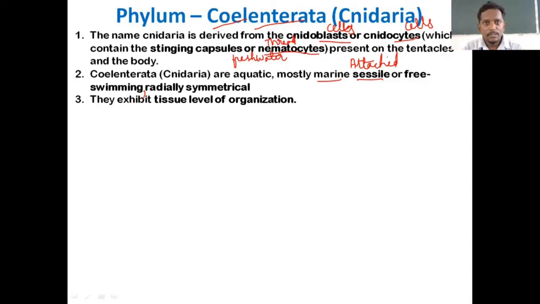The characters keep advancing. In the previous phylum we saw it was cellular level of body organization, but now it is advanced. Coelenterates are tissue level of body organization. Now the best thing that is formed in the body to take over all the body functions is tissues. Tissues are formed in phylum Coelenterata. So here you need not explain what that is. You can just tell coelenterates have tissue level of body organization.